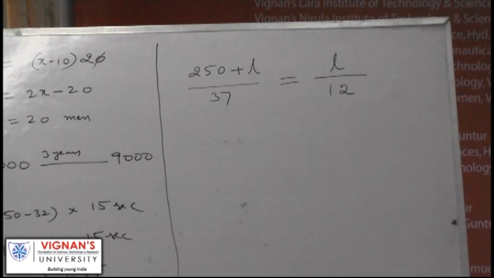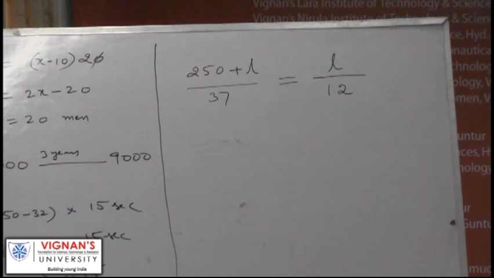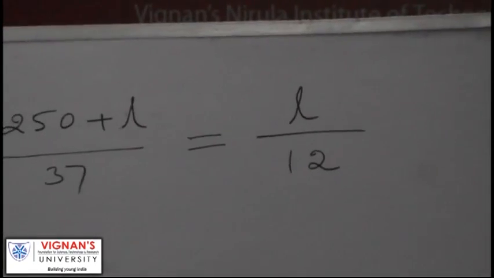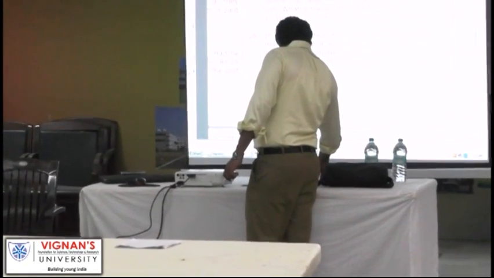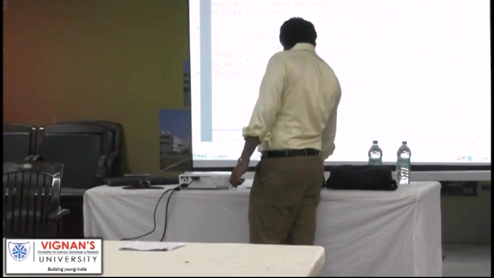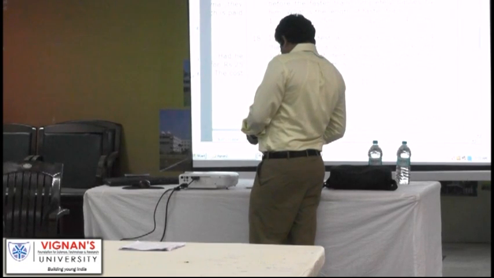L value is 120. If L is known, L by 12 will give you the speed.